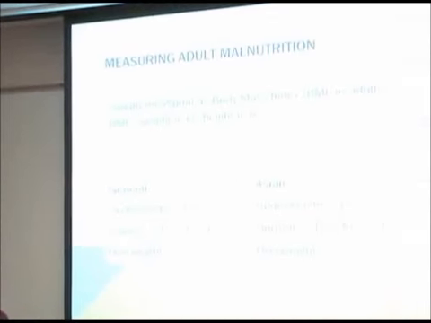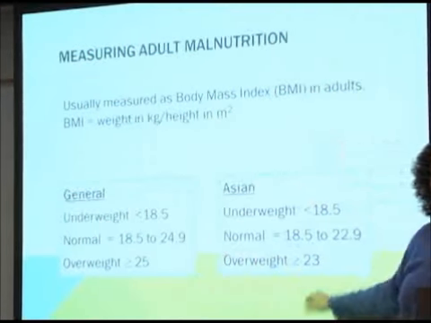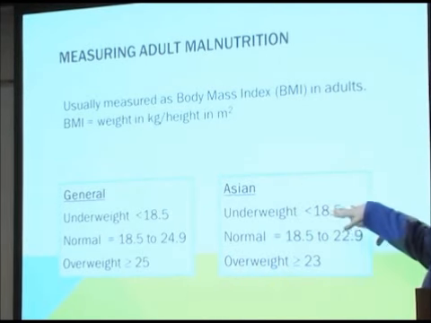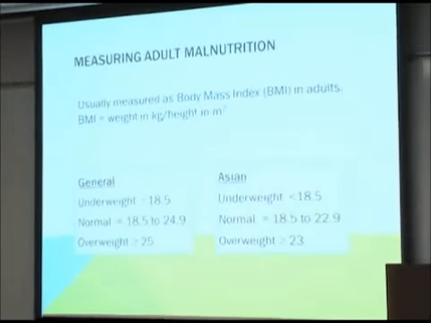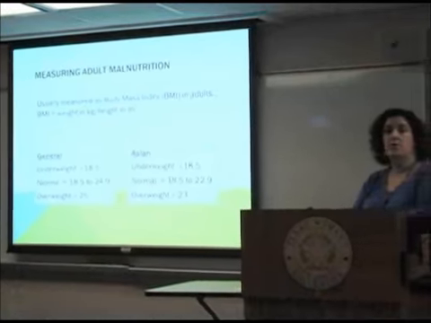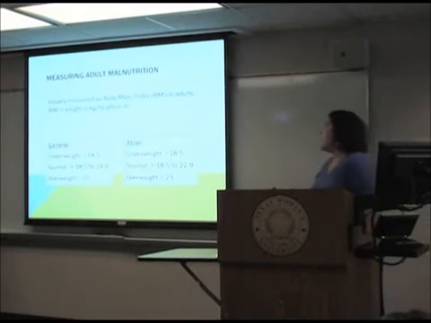Now, there's something really important to note. I have 2 different groups, general and Asian. Research has been done, and this research is pretty recent, that has shown that the risks associated with underweight occur at about the same BMI in both the rest of the world as well as most of the Asian population.